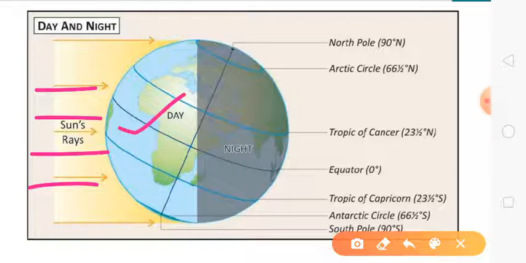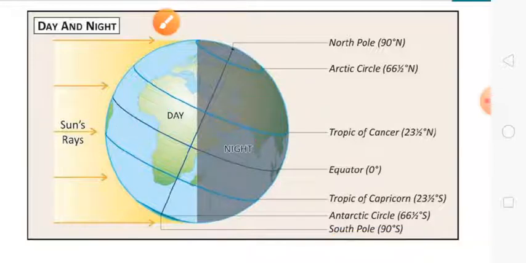So the earth that faces the sun experiences day, उस जगह पर दिन होगा. While the other side which faces away from the sun, I am talking about this dark portion, is dark and experiences night, और इस place पर night होगी.